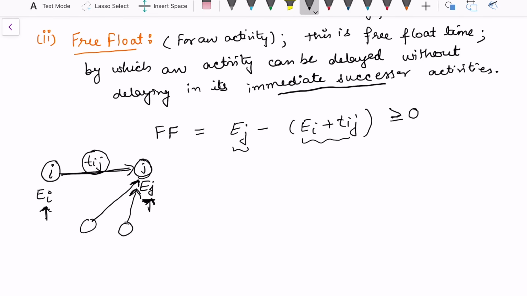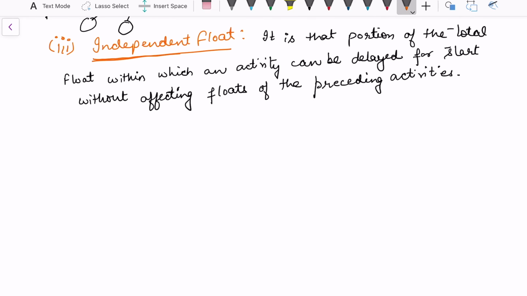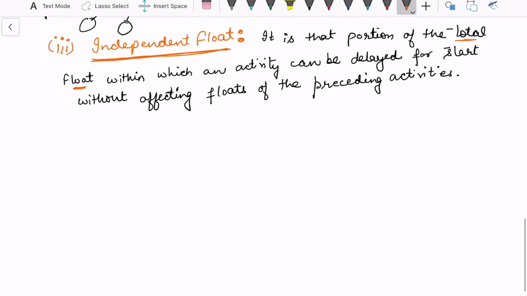So this is the free float time. Third, we define independent float, which is the portion of the total float. But when we say total float, we are again talking about a calculation with the latest time within which an activity can be delayed from its start without affecting the float of the preceding activities. In free float, we said we do not want to disturb the time of the successor activities, and here we say that we do not want to disturb the time of the preceding